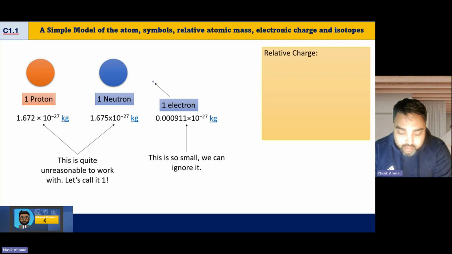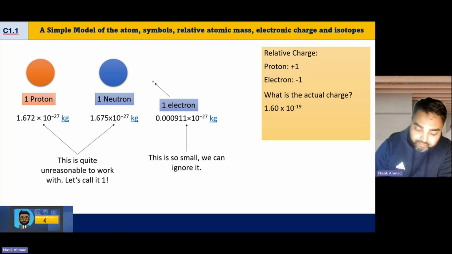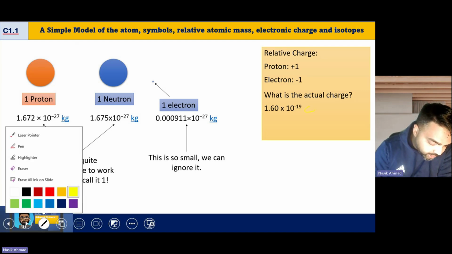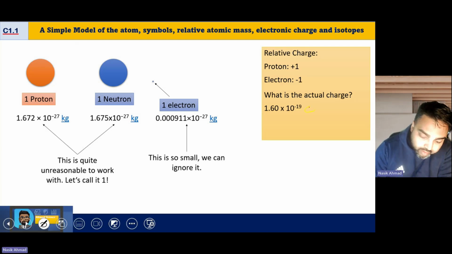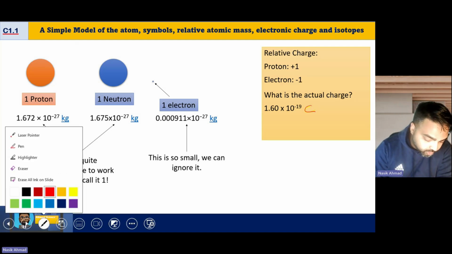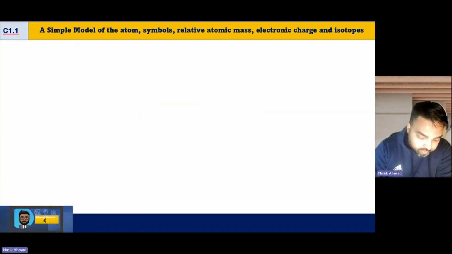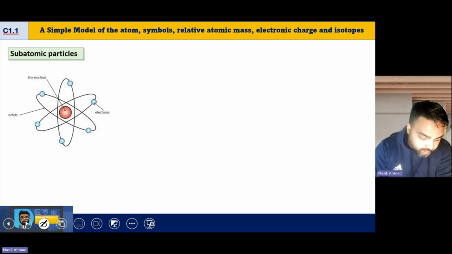When it comes to charge, again, it's a very similar scenario. We know that a proton has a charge of +1, an electron has a charge of -1. The actual charge of a proton and electron is 1.6 times 10 to the power minus 19 coulombs. Rather than say that every time, you can just call it plus or minus 1. Great, so what does that mean in terms of our atom?